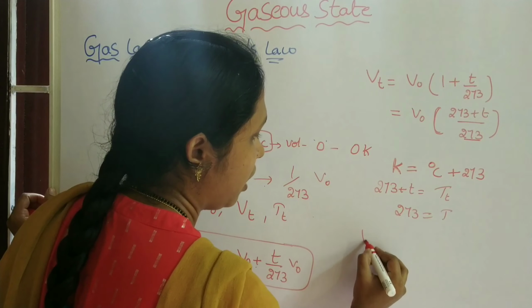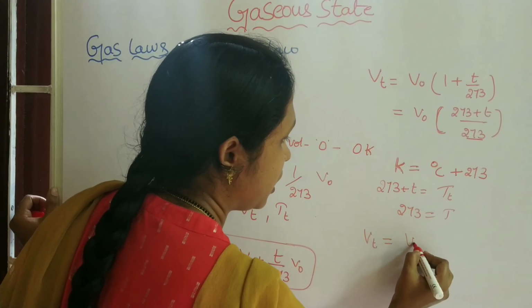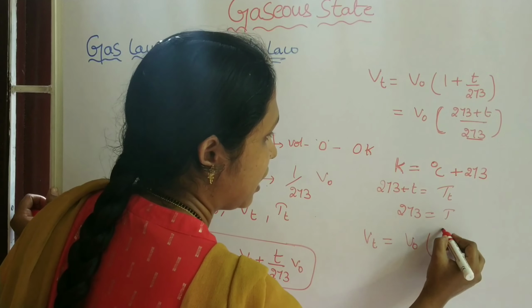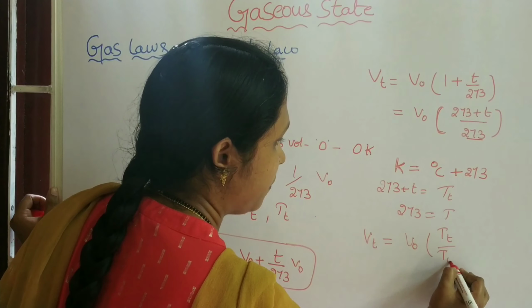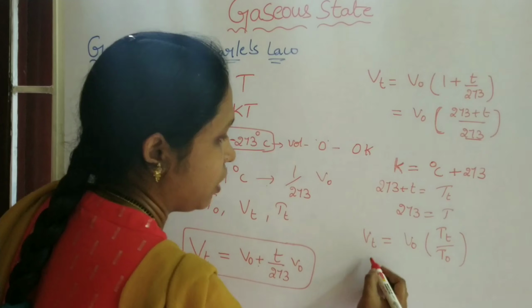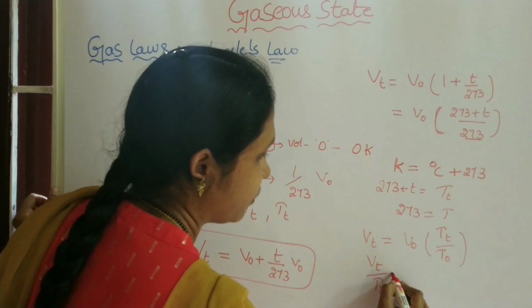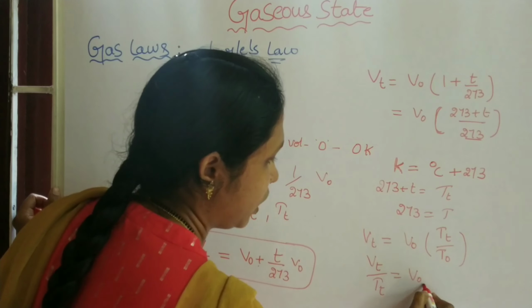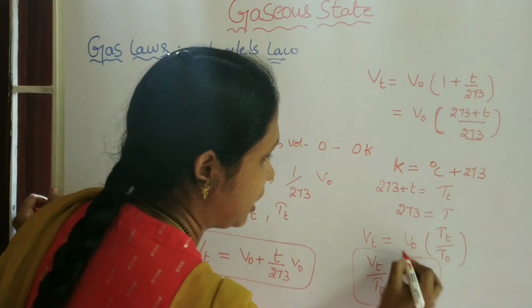So what happened? Vt equals V naught into the temperature at T by the initial temperature. So here Vt by Tt is equal to V naught by T naught.